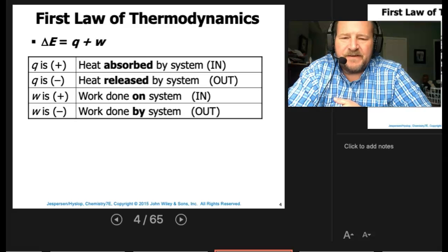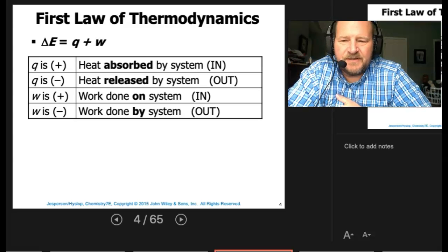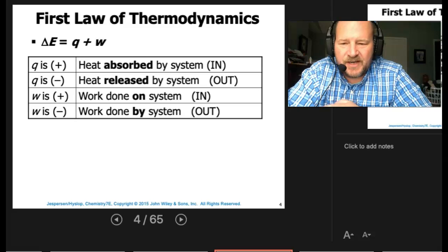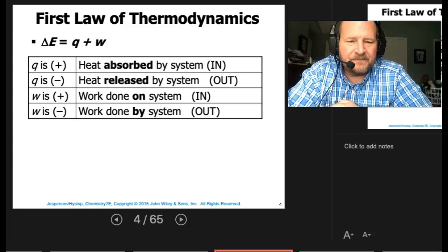Q will be positive if heat is absorbed by the system. So if heat goes into the system, Q will be positive. Q is negative when it releases any kind of heat. So if the heat comes out of the system, Q will be negative. If work is done on the system, in other words, if we put the work in, that's going to be positive.